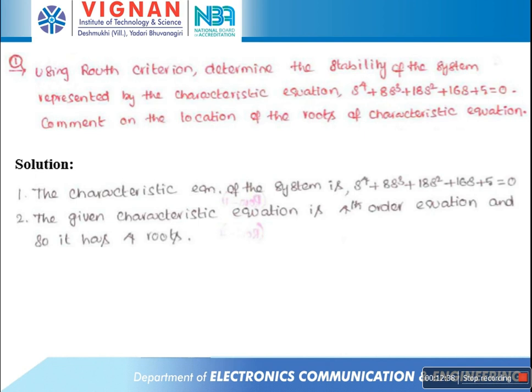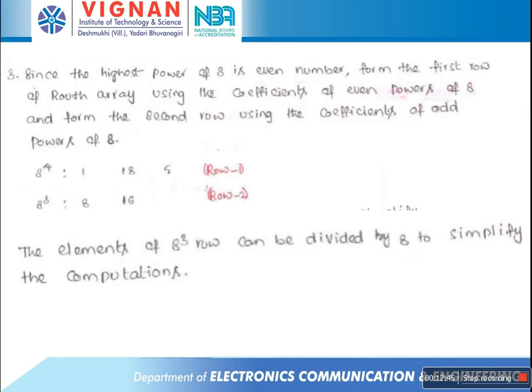So therefore the given characteristic equation can be arranged in the form of 2 rows. So what are the 2 rows? The first row is the S power 4 row and the second row is the S power 3 row. So what are the coefficients of the S power 4 row? 1, 18, 5. And what are the coefficients of the S power 3 row? 8 and 16. And the S power 3 row is divisible by 8, giving 1 and 2, for the simplification purpose.